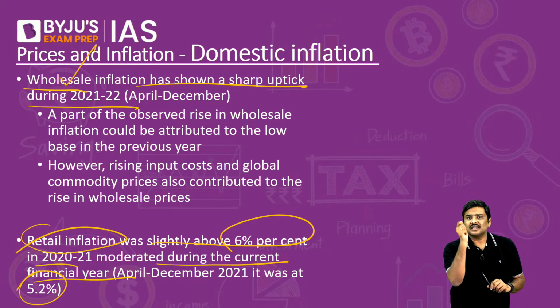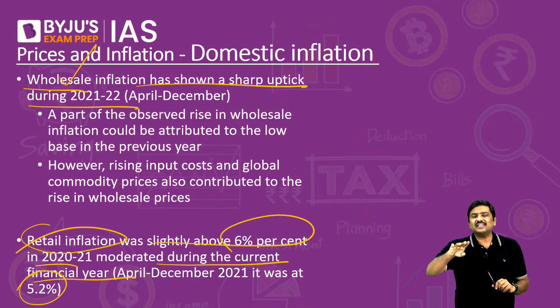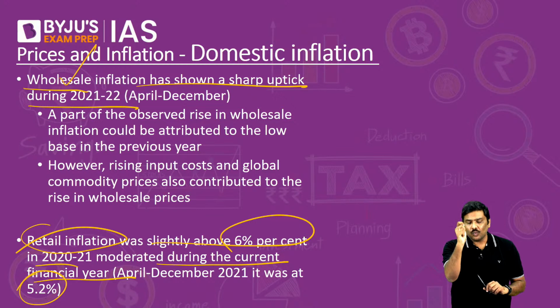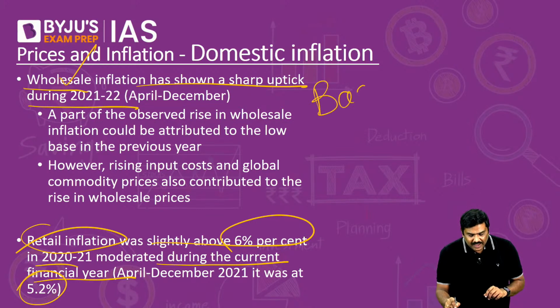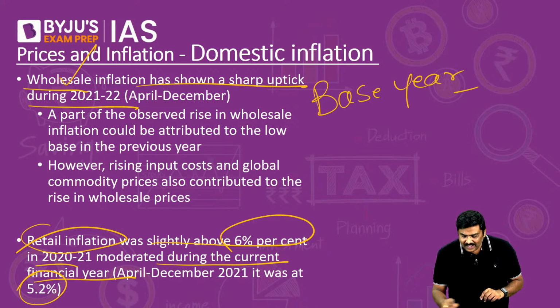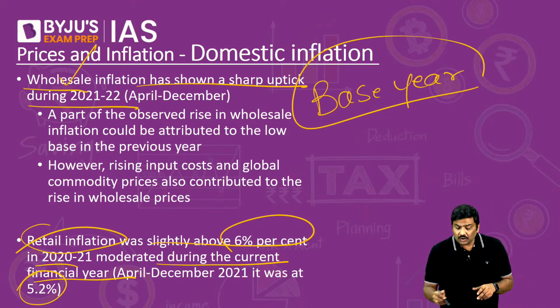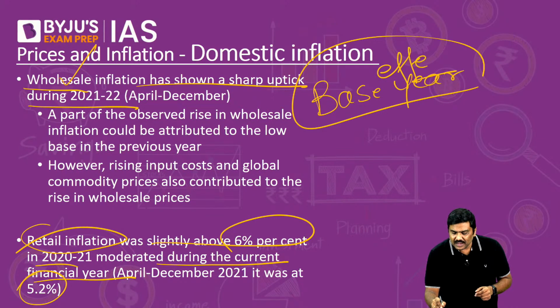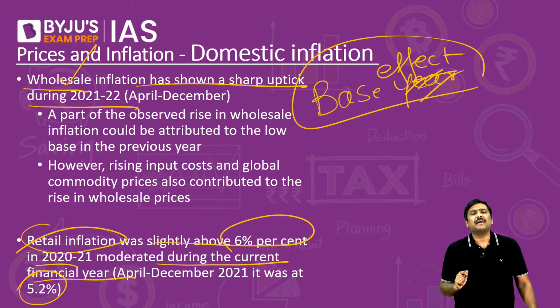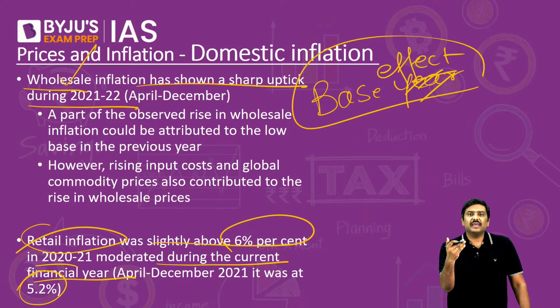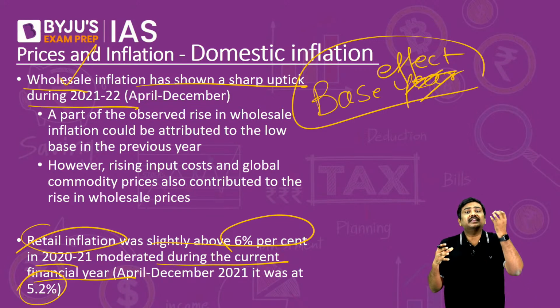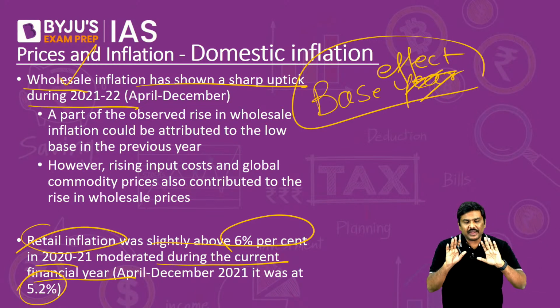What are the reasons? The survey gives you reasons why there is an uptick in the WPI. The reasons which are cited are: one, the impact of a base year. Is it okay? There is a base year impact. That is, whenever, not a base year, base effect. Just make a correction here, base effect, not a base year impact. Base effect essentially means you are comparing the price levels of one month with the prices of the same month in the previous year.